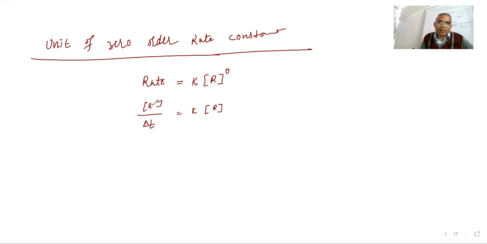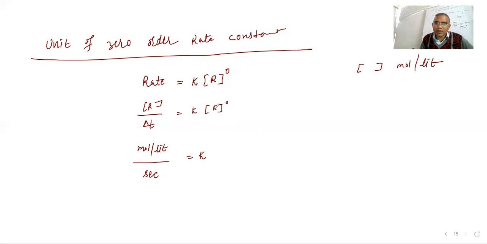Let us write the concentration in the upper term. Square bracket means mole per liter. So it is mole per liter divided by time, and the time unit is second, equal to K times R square bracket 0.